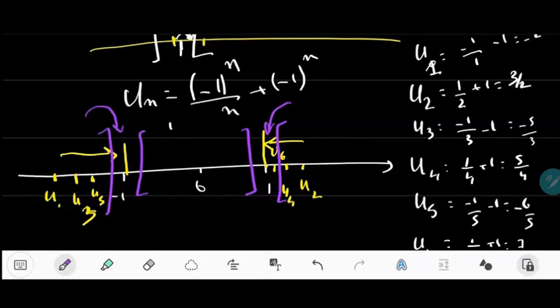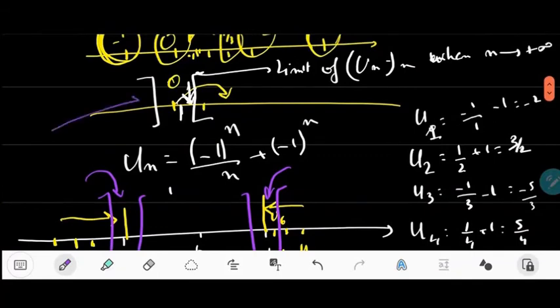We have a problem in here, because we have to differentiate between the sequences that have such behavior, where the elements are approaching 2 numbers, and the sequences that have the first behavior in here, where all the elements of the sequence are approaching the same number. So we will stick to the first one. We will say that a limit is the first case. It's when all the elements of the sequence are approaching 1 number.